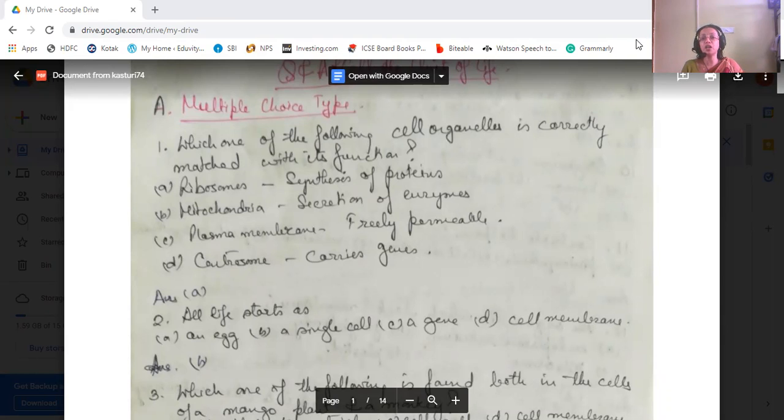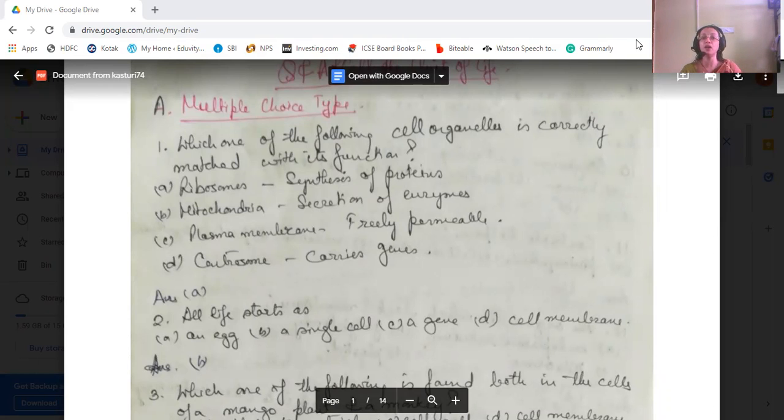I'm starting with the multiple choice type question answers. Which one of the following cell organelles is correctly matched with its function? The options are ribosome, synthesis of protein; mitochondria, synthesis of enzymes; plasma membrane, freely permeable; and centrosome, carriers of genes. The first option, ribosomes matching with synthesis of protein, is the correct option.